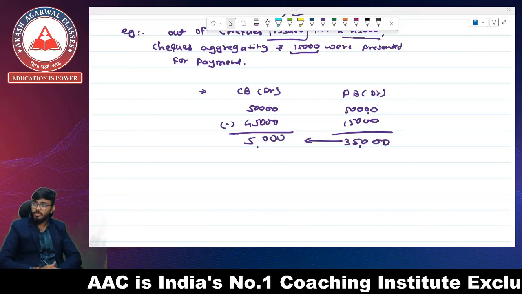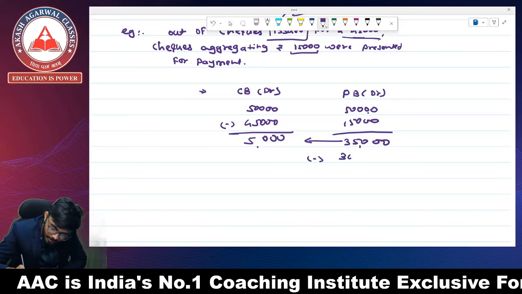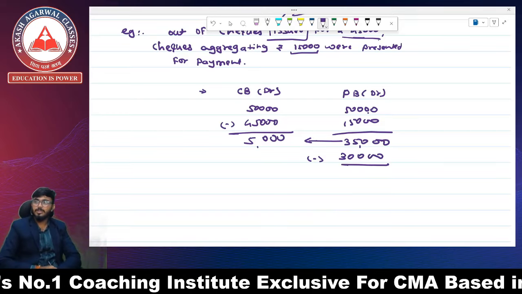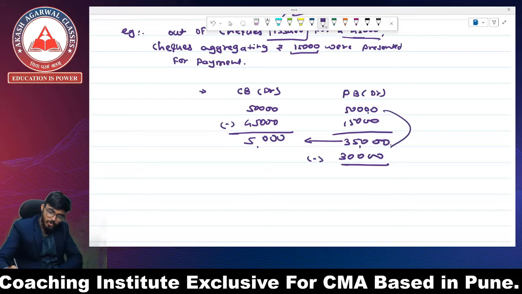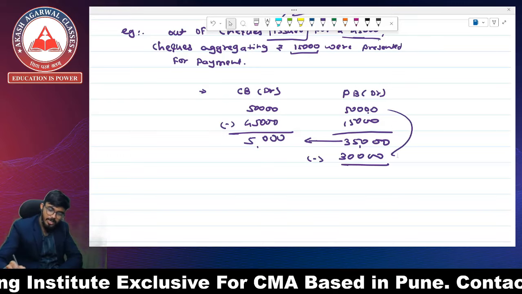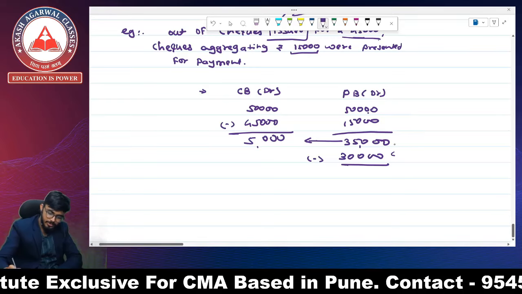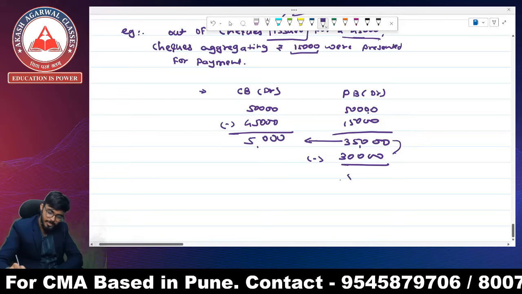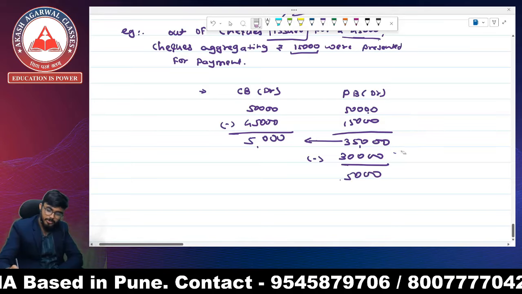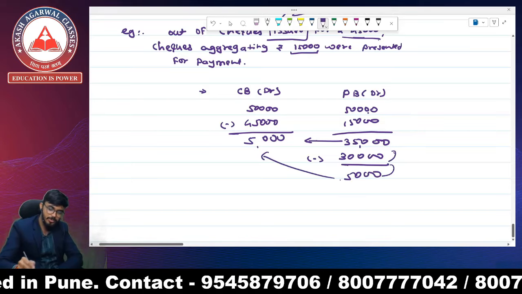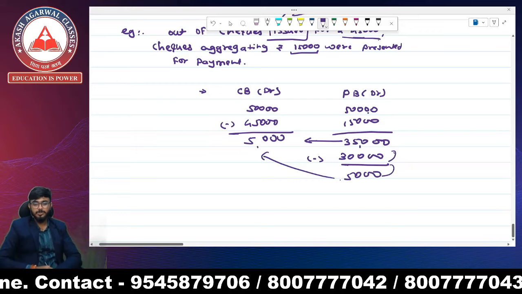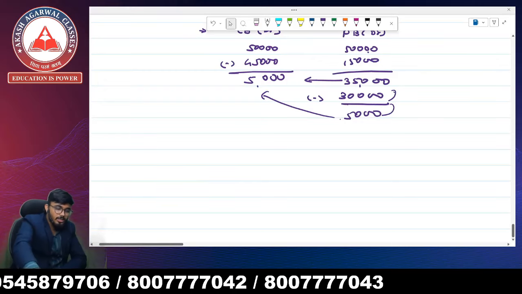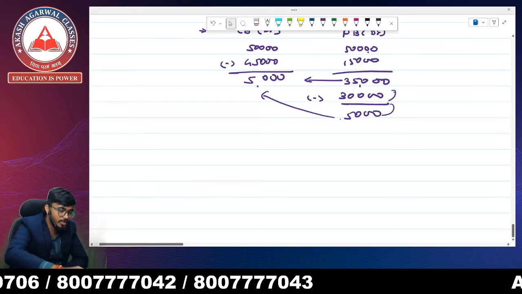So what do I have to do? I have to reduce 30,000 from the balance of passbook, so that I can match the balances of cash book and passbook. So we have to reduce the amount. Let's see another example.